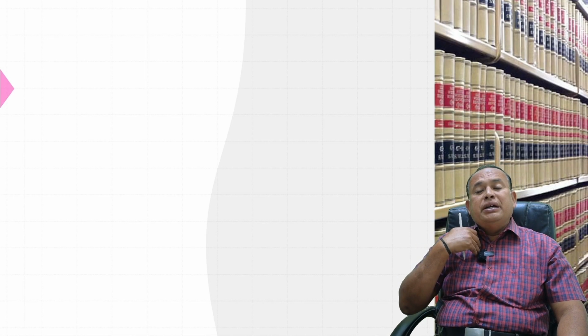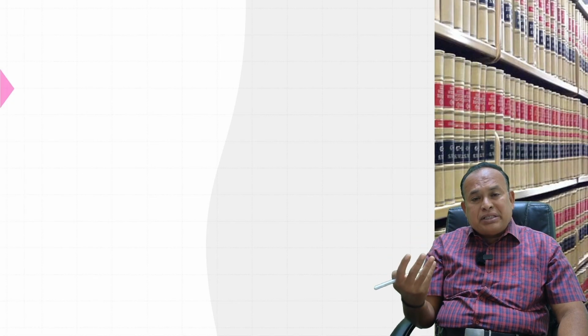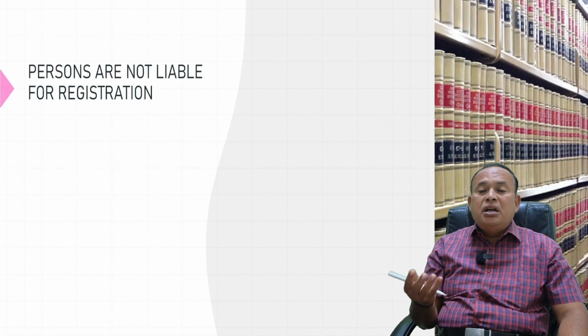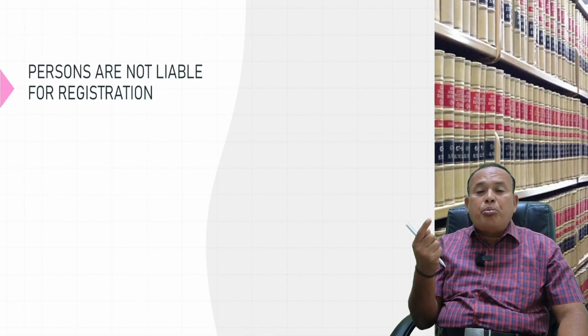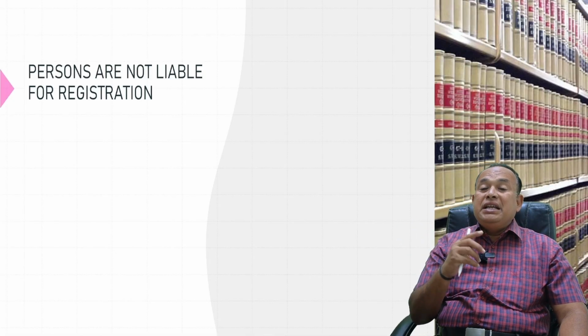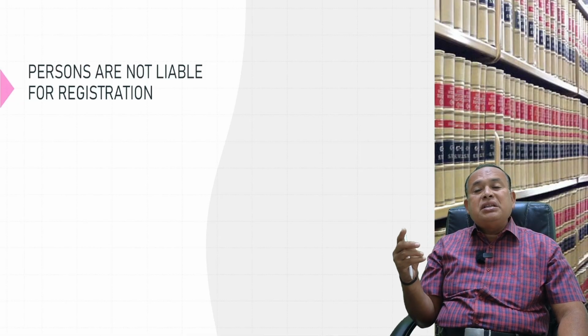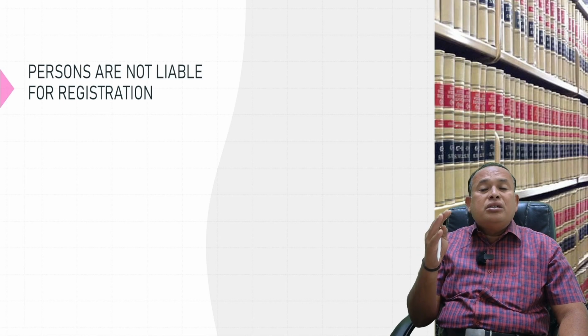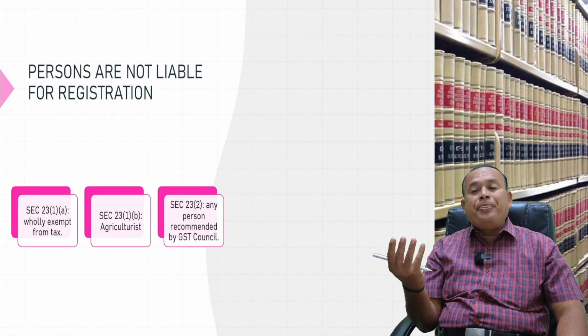If I am a person providing supplies of goods or services, but my supplies are wholly exempt, that means not a single rupee of taxable supplies, in such a scenario, persons would otherwise be required to go for registration, but section 23 blesses them not to go for registration.